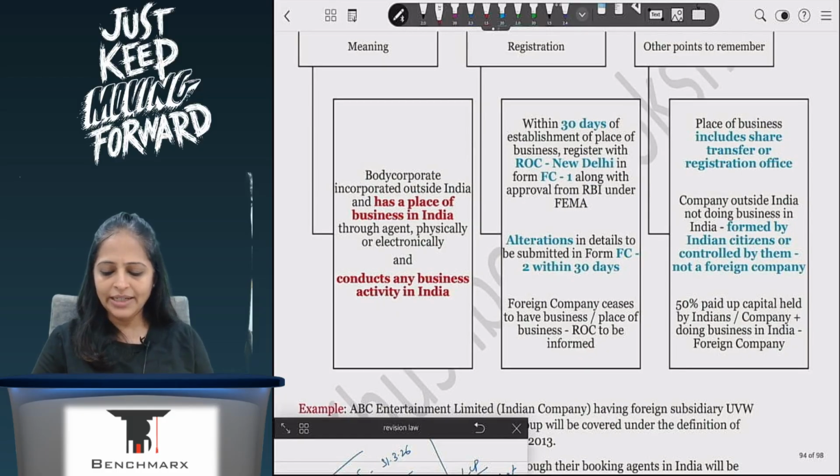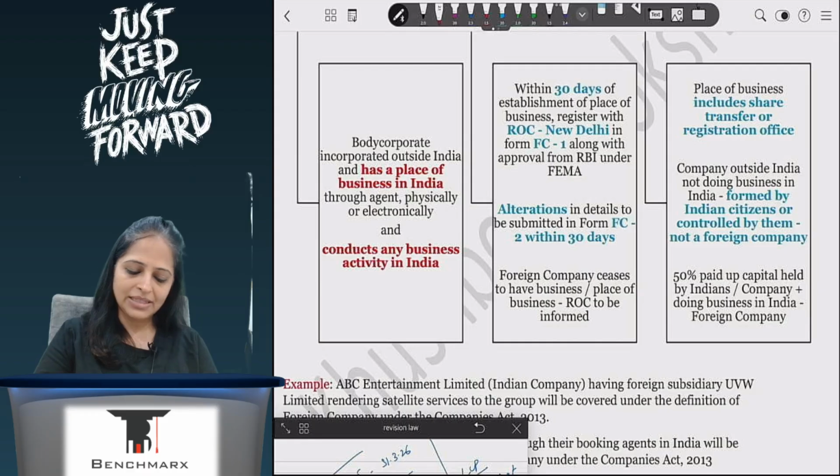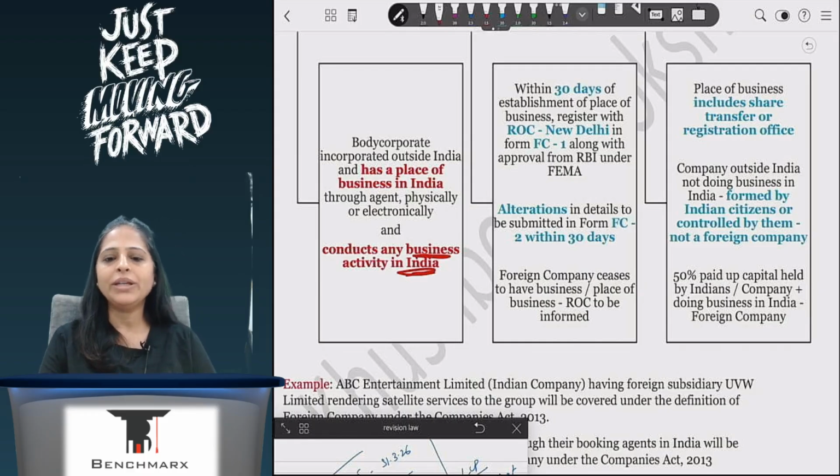If you're a company outside India, not doing business in India, but you're formed by Indian citizens, then it is not a foreign company. For being a foreign company, whether you are controlled by Indian citizens or formed by Indian citizens is irrelevant. The only thing that is relevant is that you should have a place of business in India, or some business activity in India. Whether you are controlled by Indian citizens, whether all your shareholders are Indian citizens, whether all your business decisions are taken in India, is not at all relevant. The only thing relevant is that you should have business in India, either physically or electronically.